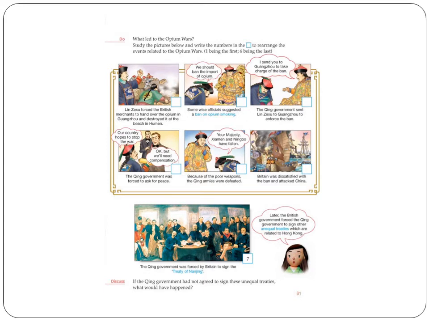Now, say for example, if the Chinese government did not sign this treaty, then Britain might send more troops to Hong Kong. And since the military facilities of China were backward at that time, it was very likely that the Qing government might lose the war. And if that really happened, the government might have to bear more losses. So that's the reason the Qing government agreed to sign this Treaty of Nanjing, which is like unequal treaties.